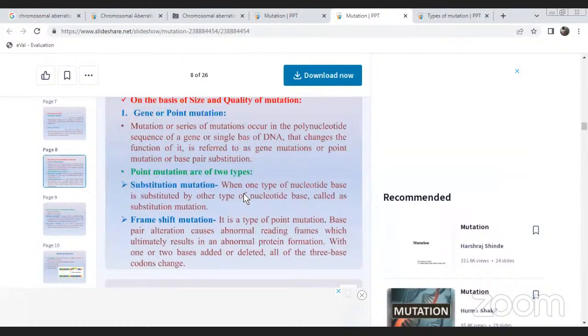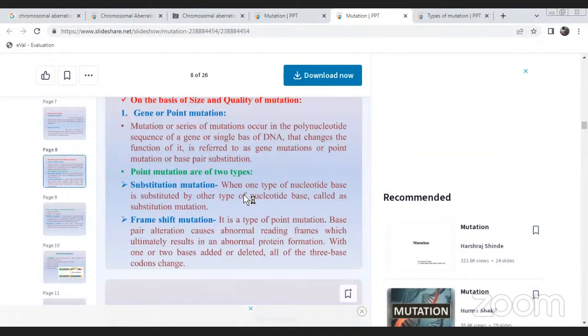Gene or point mutation. What is the meaning of gene and point mutation? Mutation is a series of mutations occurring in the polynucleotide sequence of a gene or a single base of the DNA that changes its function, referred to as gene mutation. A point mutation is a base pair substitution. Mainly, these are changes in the DNA.